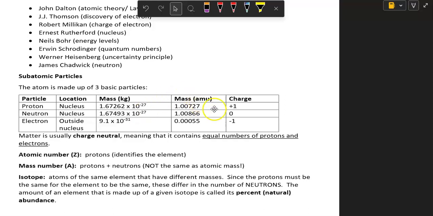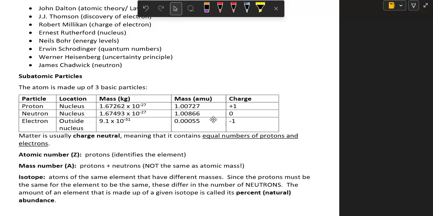Putting that into terms of something called the atomic mass unit, which just converts it into a more usable number. If you notice, protons and neutrons are right at 1 atomic mass unit, and electrons are 0.0005. Okay. As far as the charge of the particles go, protons are positive, neutrons are neutral, and electrons are negative.